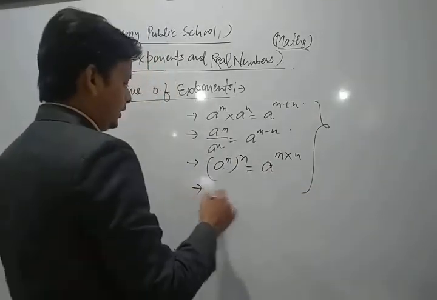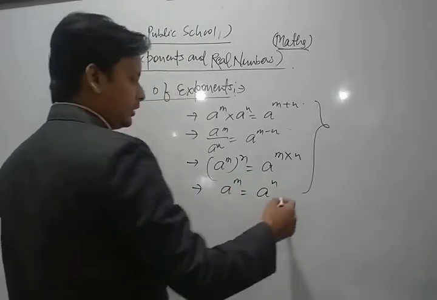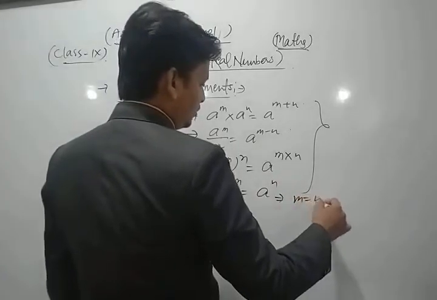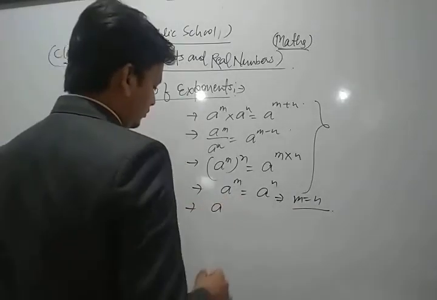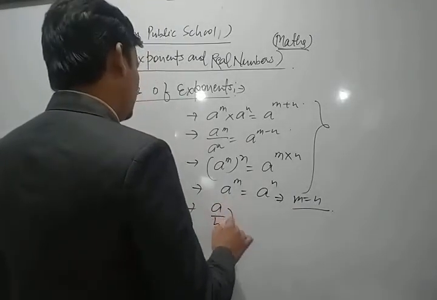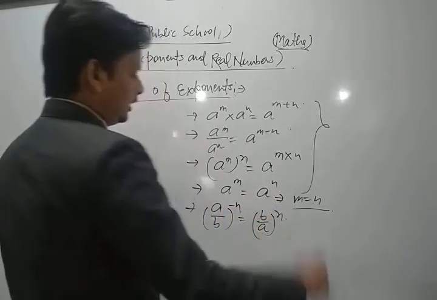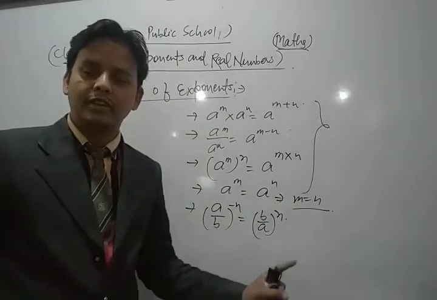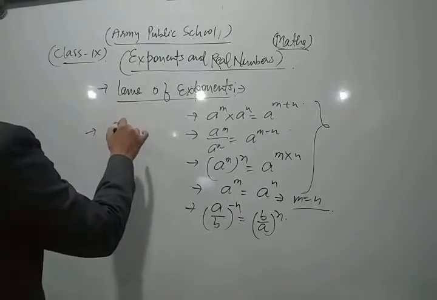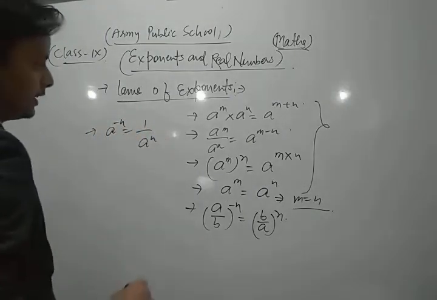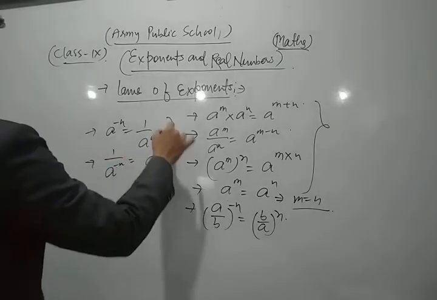And also, if we have a power m is equal to a power n, and both sides their bases are the same, then on comparing we can write m is equal to n. Similarly, if we have a upon b to the whole power minus n, then we can write b upon a to the whole power plus n. Also, if we have a power minus n, then we can write 1 upon a to the power plus n. And if we have 1 upon a to the power minus n, then we can write a to the power plus n.